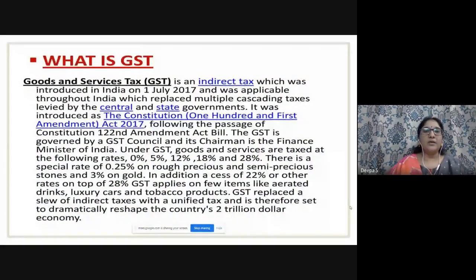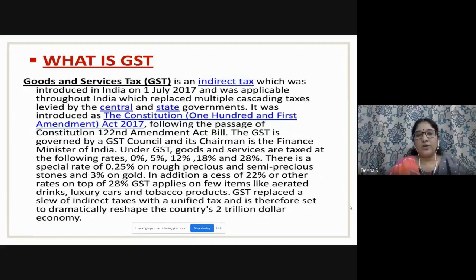So we come here to GST. Negotiable instruments: check, bill of exchange, and promissory note, right? So GST, Goods and Services Tax. It is an indirect tax which was introduced in India on 1st July 2017. The date is very important. The expansion is important, one of the multiple choice questions, and whether it is direct or indirect, right?